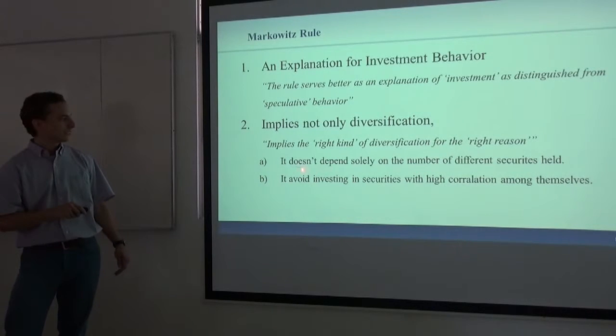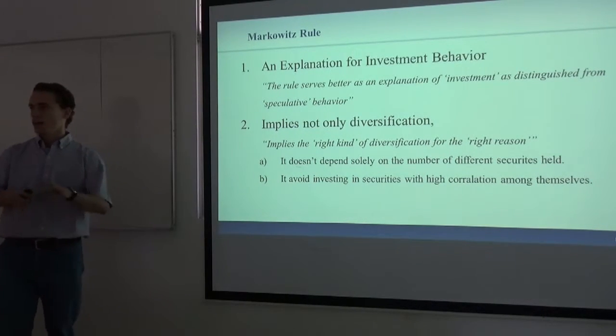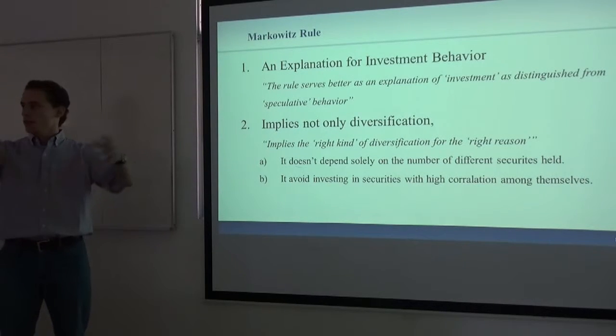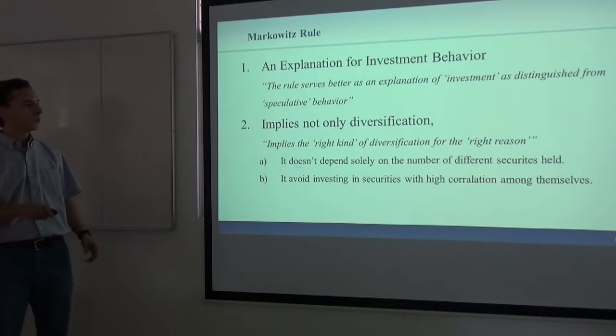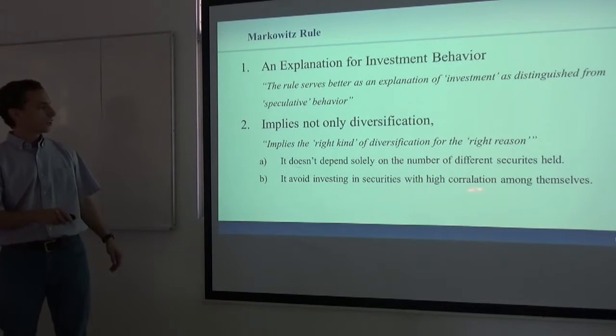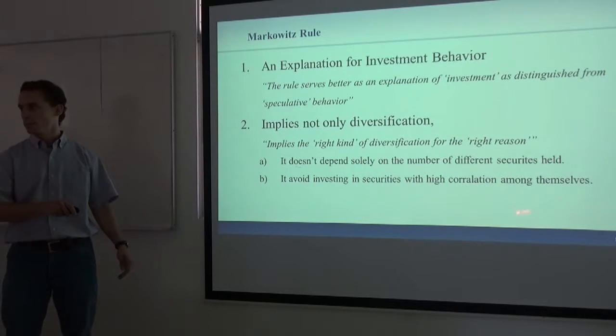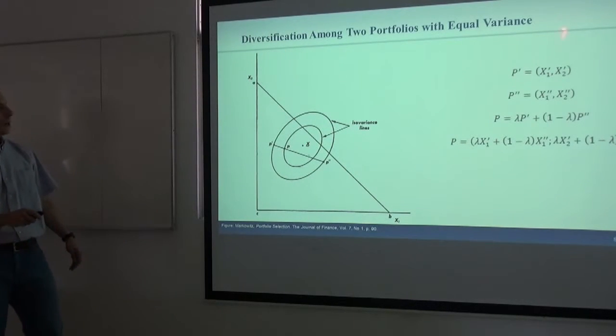Why? Because it doesn't depend solely on what we might think, having a portfolio which has many securities. No. You must have a portfolio of many securities from different industries and try to find securities that are not highly correlated between them. Okay? So take for instance, we have portfolio P prime, which is this one, and P double prime, this one. They both have the same variance, same risk.